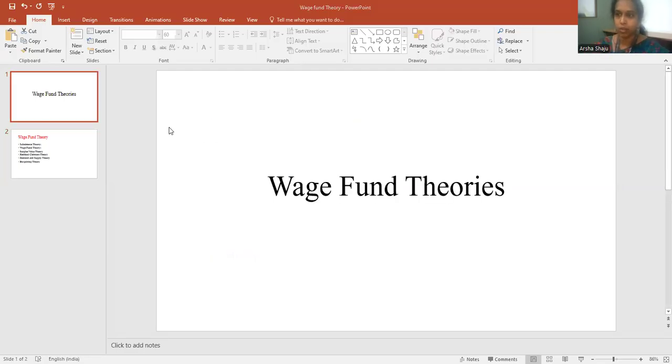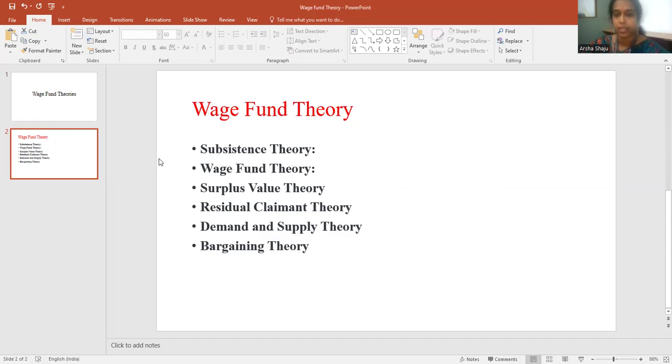So today we are going to discuss the wage fund theories. Most of you would be aware of these theories, so I'll just give a short description of them. We can see what all the wage fund theories are. Today we are going to discuss the subsistence theory, wage fund theory, surplus value theory, resident claimant theory, demand and supply theory, and bargaining theory.